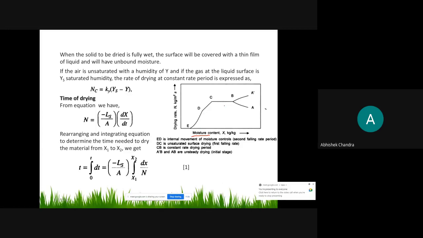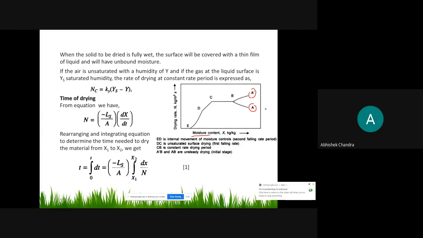So you will get this type of plot. And we already discussed previously that in this type of plot, initially the moisture content may be this, from here is this or this. Initially, the rate of drying may increase or may decrease.